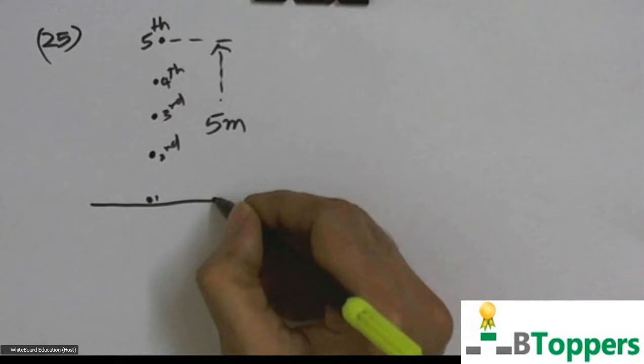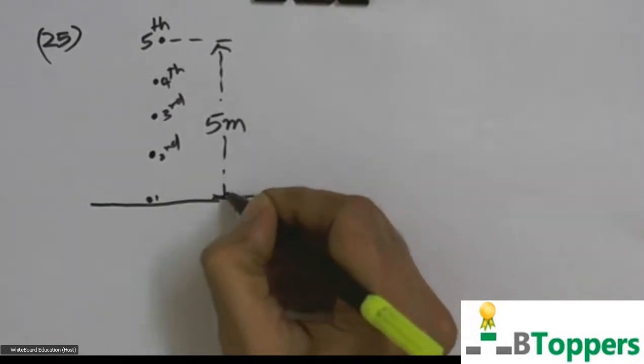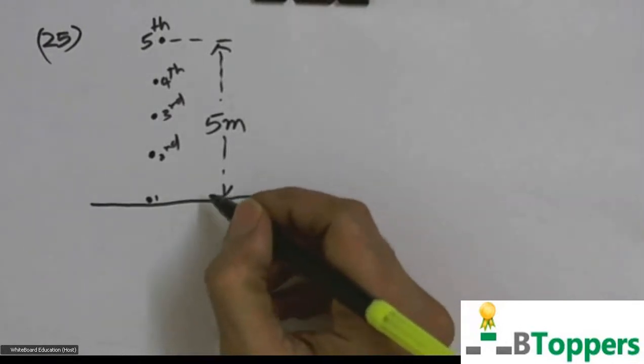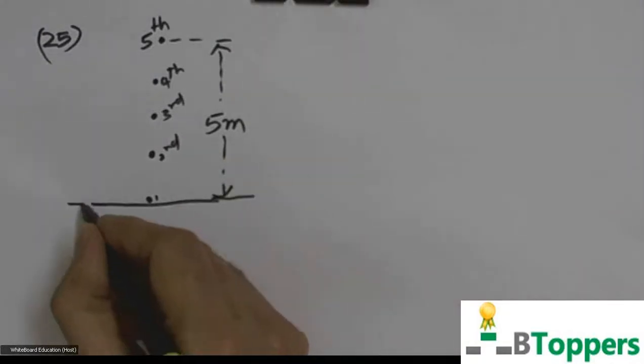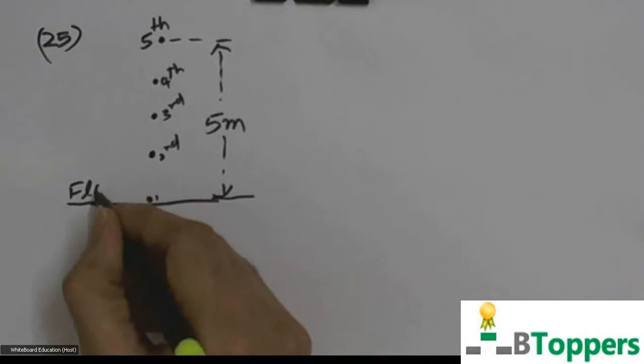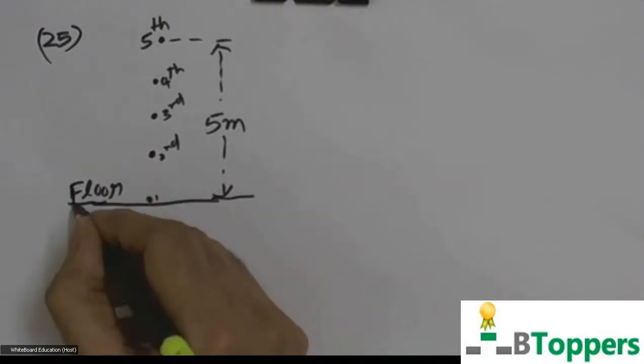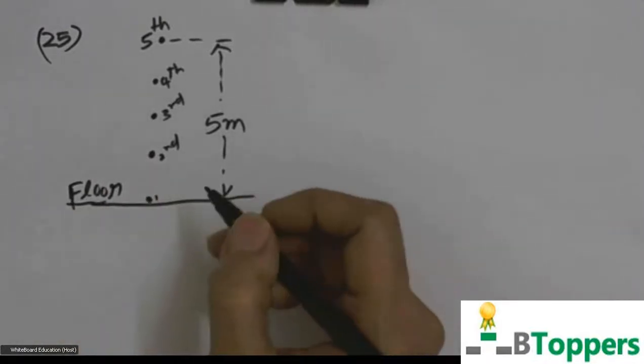The height above the floor from which the drops begin to fall is 5 meters. You must be familiar with one conclusion which I have discussed earlier.